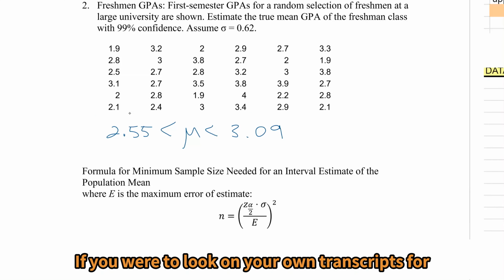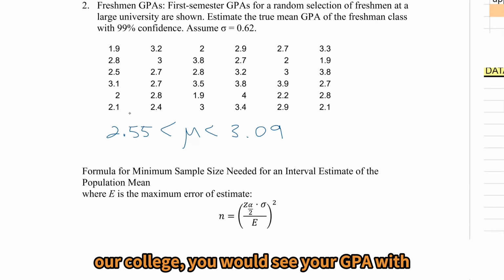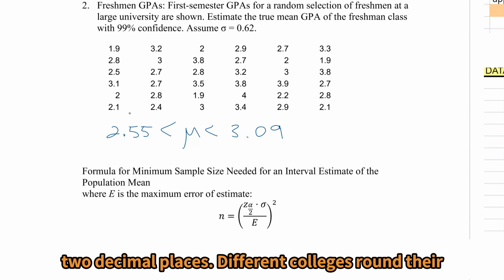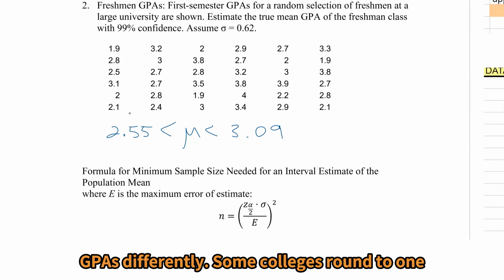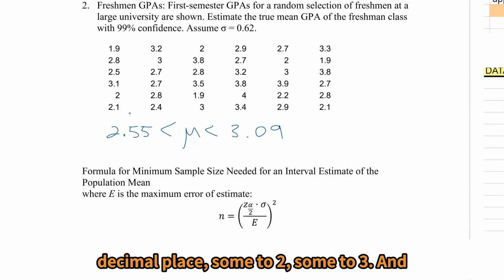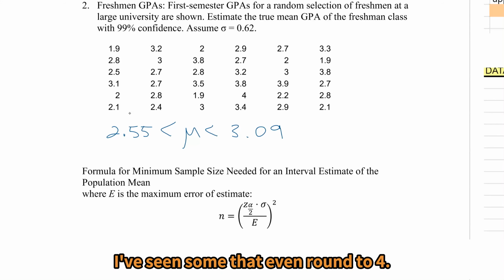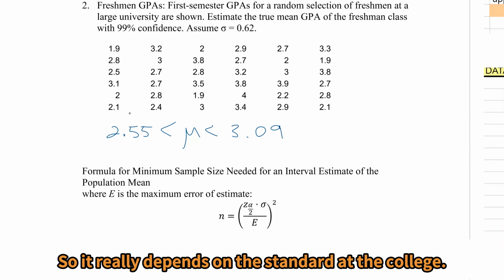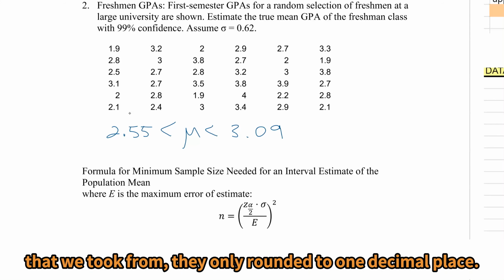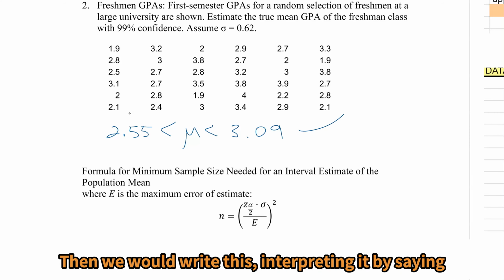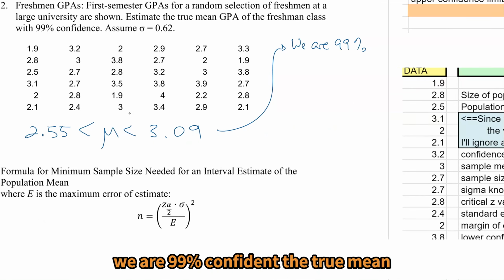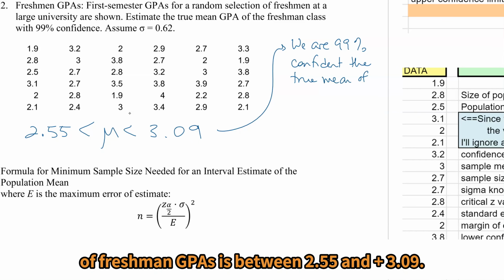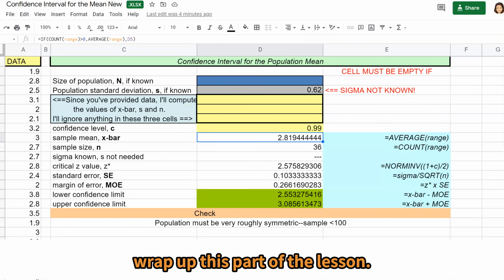If you were to look on your own transcript for our college, you would see your GPA with 2 decimal places. Different colleges round their GPAs differently. Some colleges round to 1 decimal place, some to 2, some to 3, and I've seen some that even round to 4. So it really depends on the standard of the college. But this particular college that we took from, it only rounds it to 1 decimal place. Then we would write this, interpreting it by saying we are 99% confident the true mean of freshman GPAs is between 2.55 and 3.09.